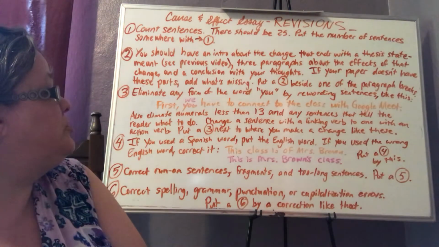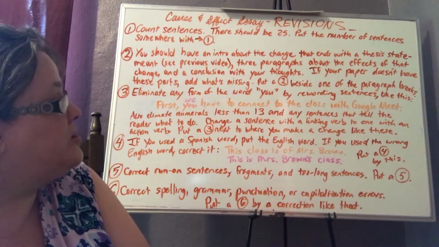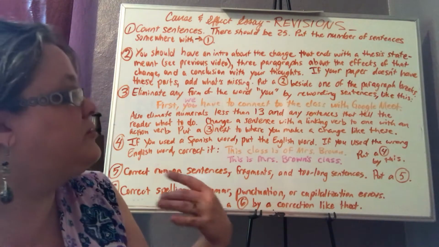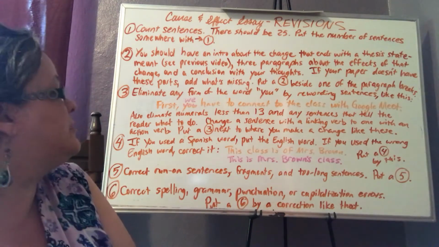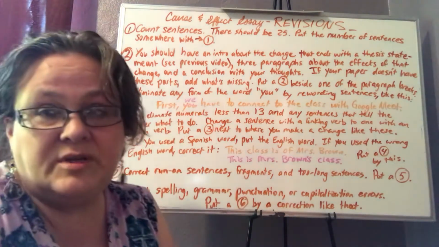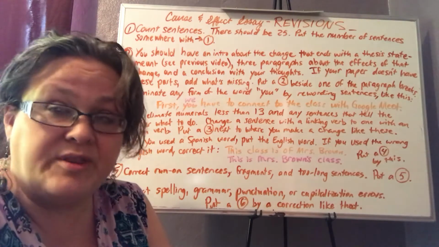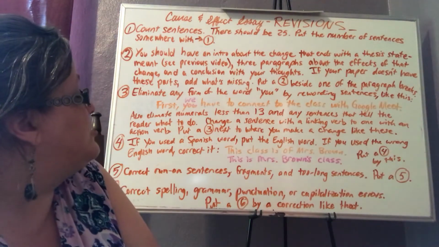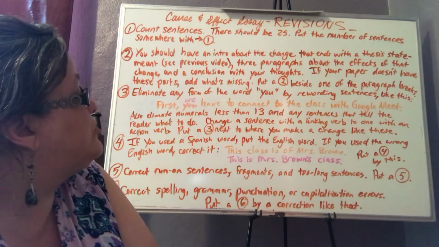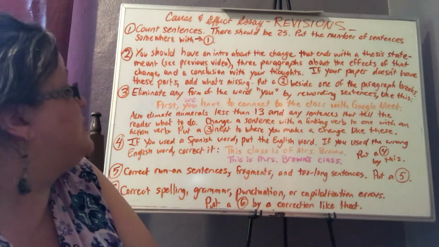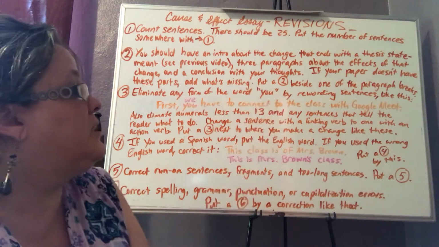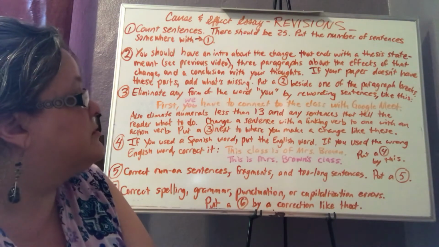And then number 2, you should have an intro about the change that you're talking about. Then your intro should end with a thesis statement. If you see the previous video, you'll see what I mean by ending with a thesis statement. 3 paragraphs about the effects of that change, and a conclusion with your thoughts. If your paper doesn't have these parts, add what's missing and put a 2 beside one of the paragraph breaks.